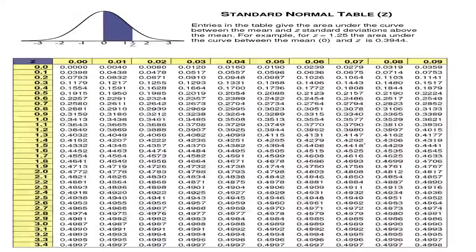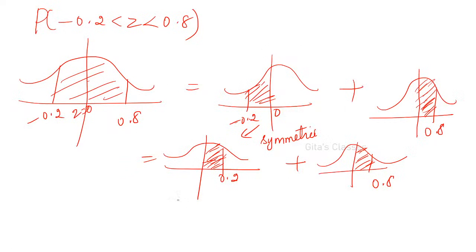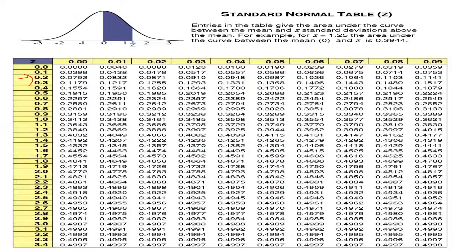So 0.20 means 0.0793. You can use Q also in that. And 0.80 means 0.2881.